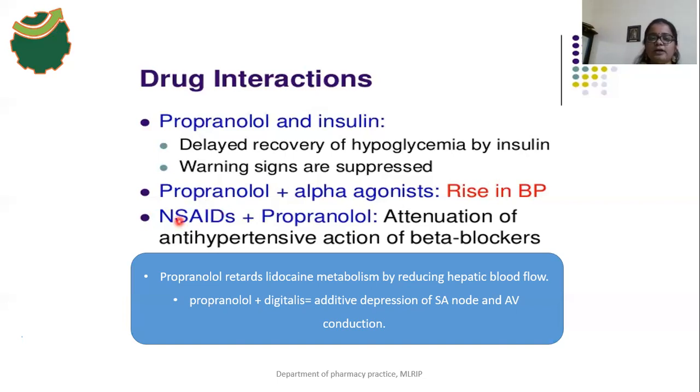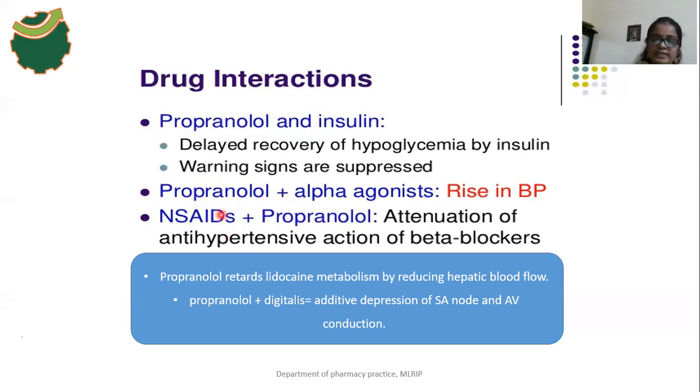But here, the non-steroidal anti-inflammatory drugs decrease the synthesis of prostaglandins. So there is a decrease in the blood flow, and thus an increase in blood pressure. The pressure within the blood vessels increases because of the lack of blood flow within those vessels. So when the person is taking NSAIDs, the BP increases in that person.